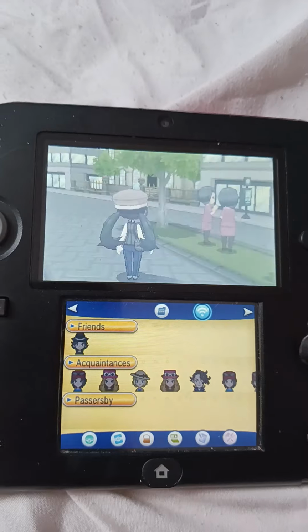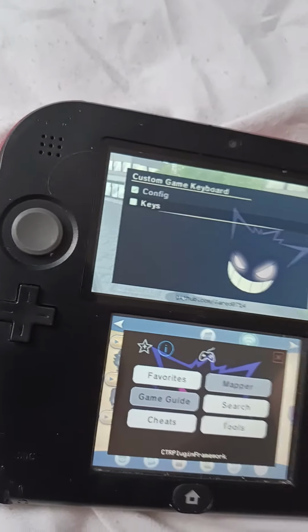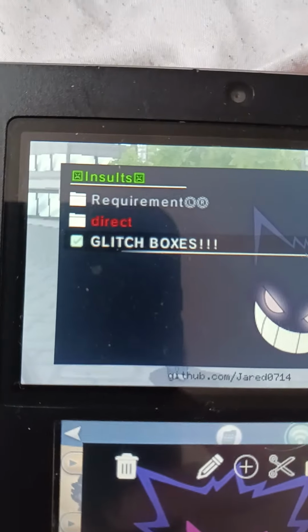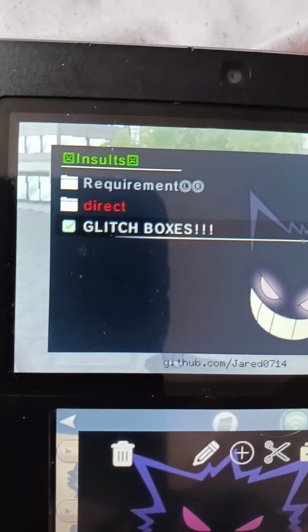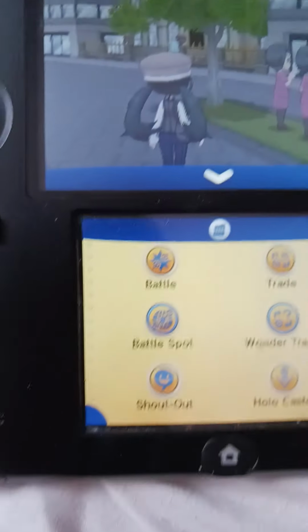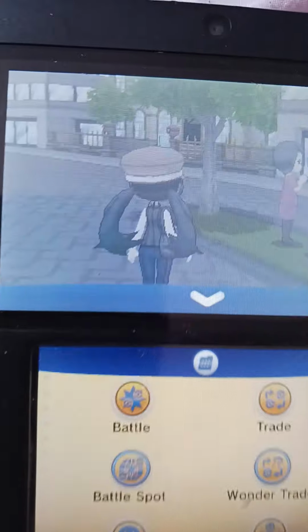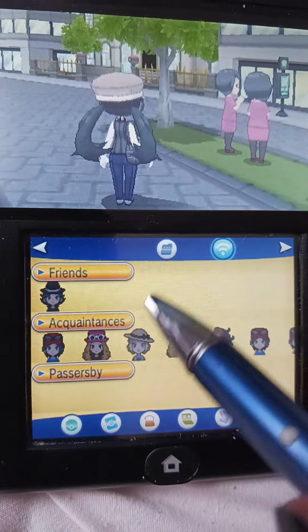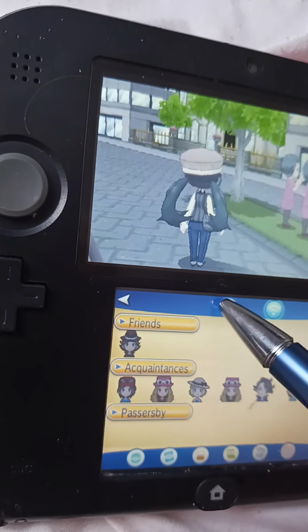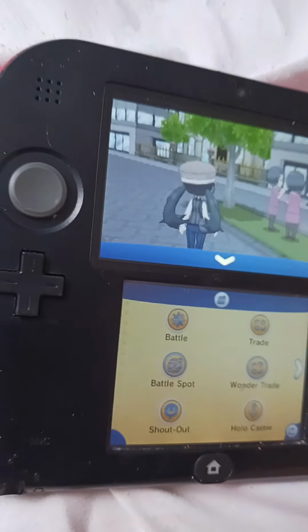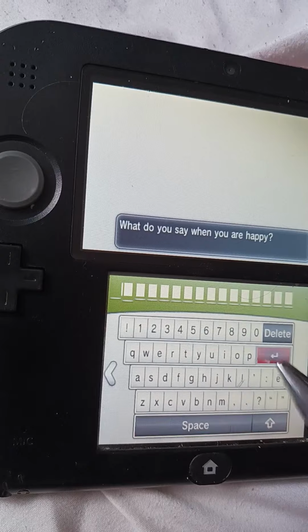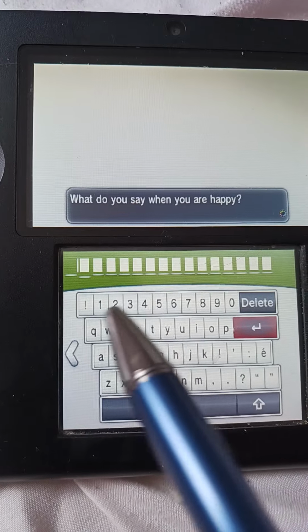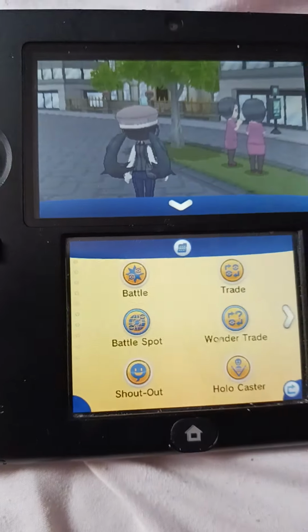So as you guys know, to use my custom keyboard you would have to use a separate code. So like, let's say we want a bunch of glitch boxes, right? You enable my code, and that's how we get hacked symbols and all that.